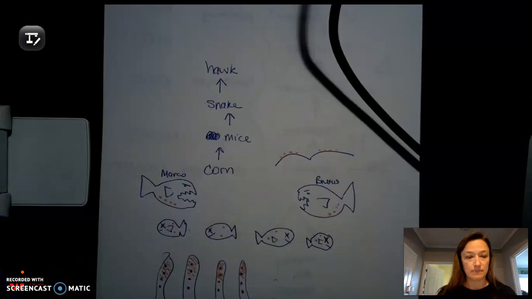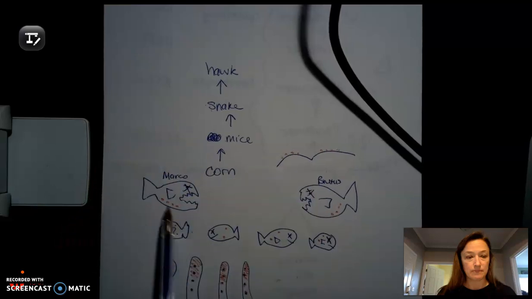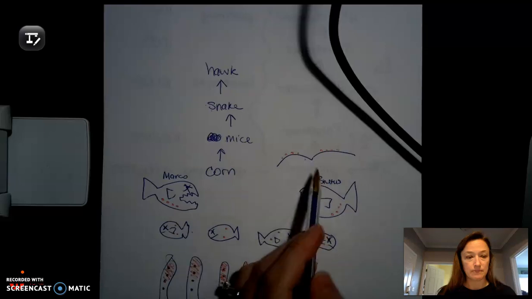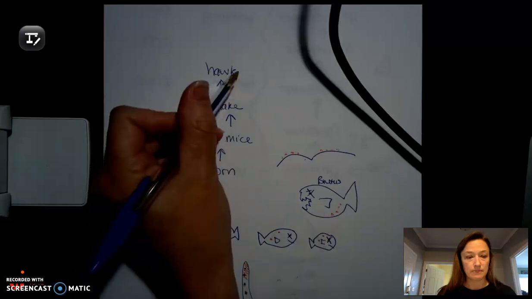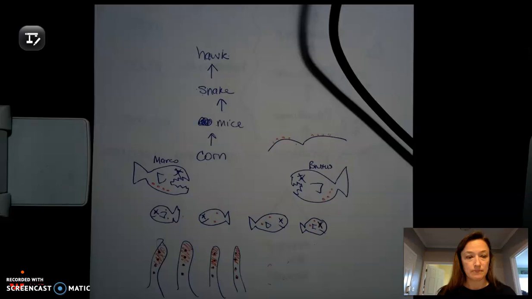Okay, so what you're seeing is as you go up the food chain, we had 2 in the little fish, 4 in the big fish, 8 in the bird. You're seeing the amount of the chemical magnified. You're seeing it increase, and that's biological magnification because not only can energy go up a food chain, but chemicals can as well. And it only matters if they're cumulative toxins. If there's something that the body can break down and get rid of, not a problem. But in this case, it is a problem. And so that's biological magnification in a nutshell.